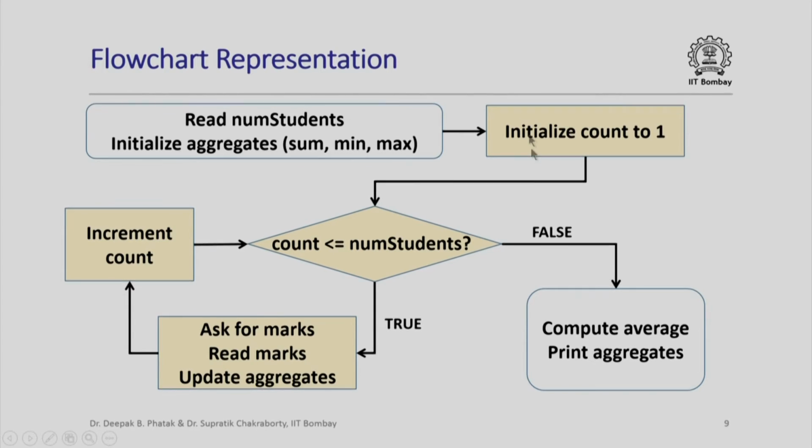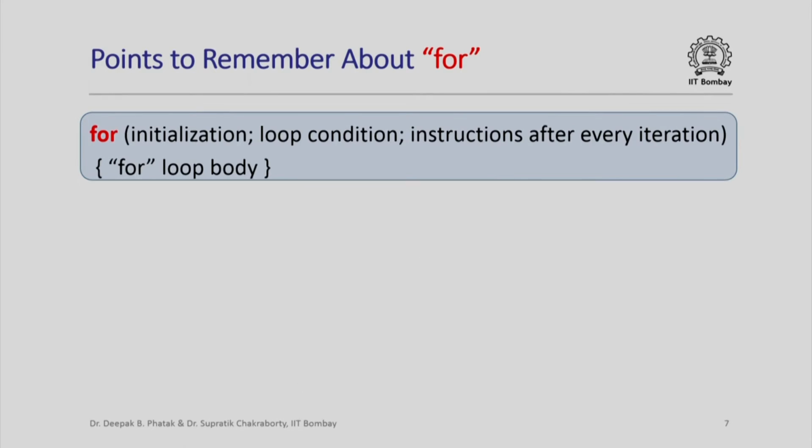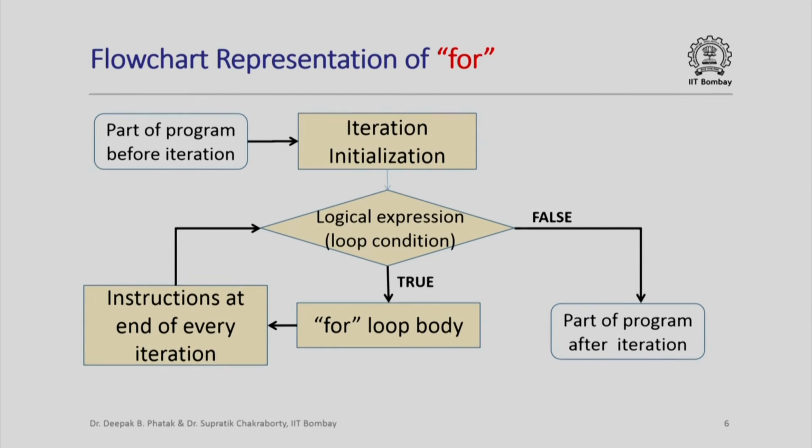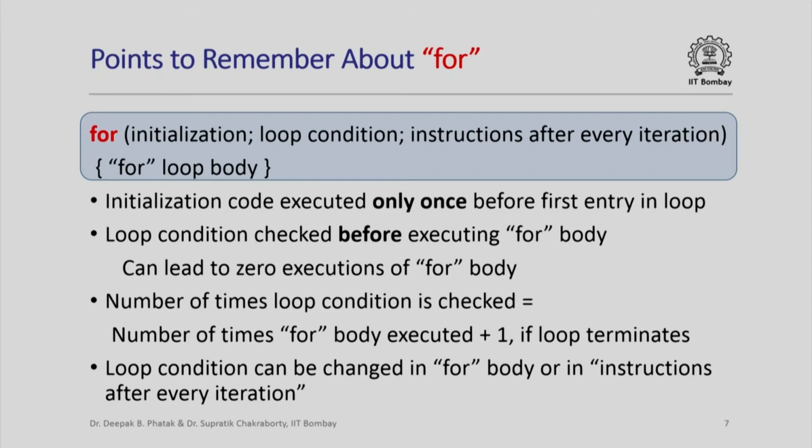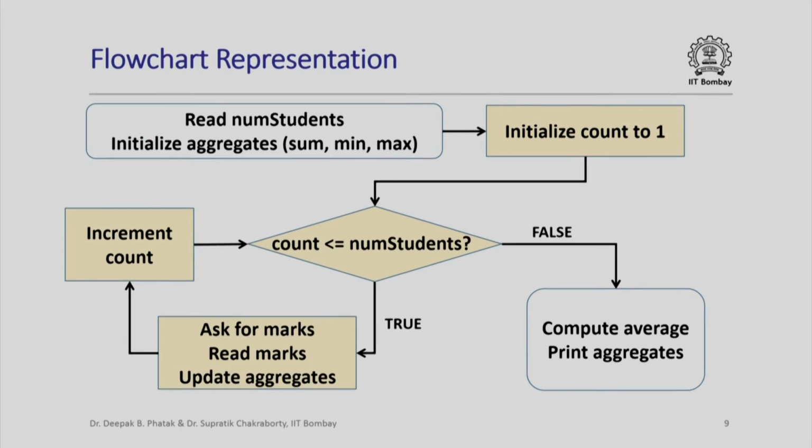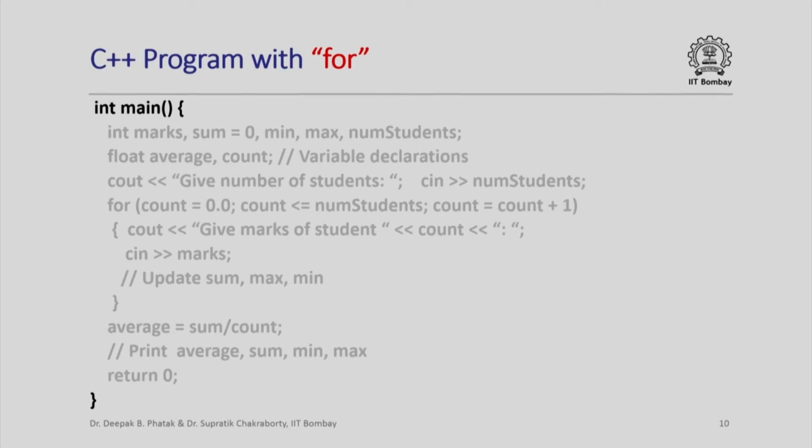The reason I have written out this flow chart in this manner is that once you view it as I have shown here, you will immediately see its similarity to the flow chart that we had seen a couple of slides back. And in fact, this tells you immediately that this problem can now be solved using a for loop. So, here is how the C++ program might look.